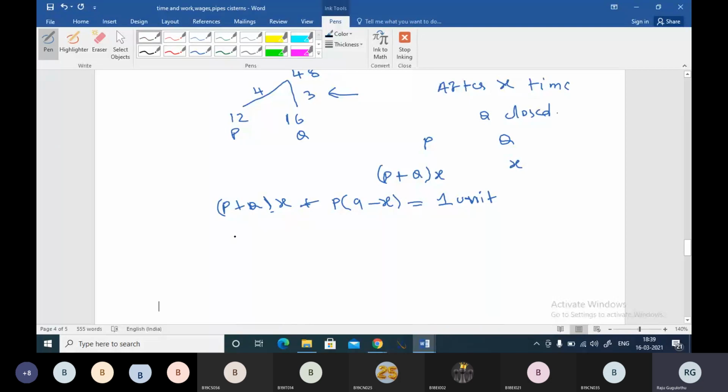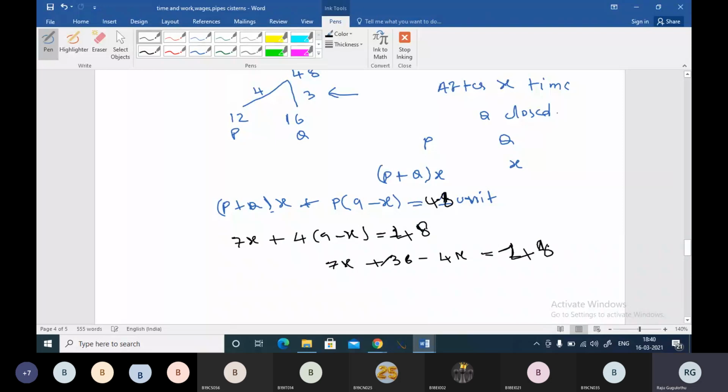So 4 plus 3, 7 units of work in 1 minute, plus P is making 4 units into 9 minus X must be equal to the total work. Yes, thank you, madam, that's something I missed. This should be 48, guys. So 7X plus 36 minus 4X is equal to 48, and when you solve it, X will be 4.